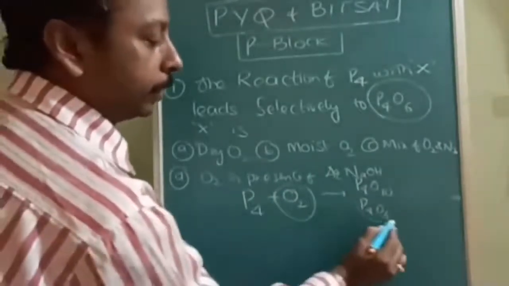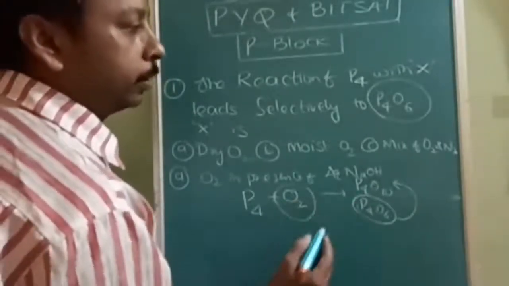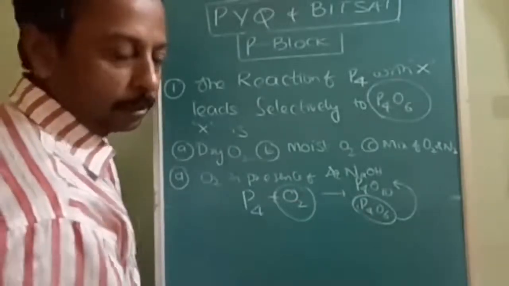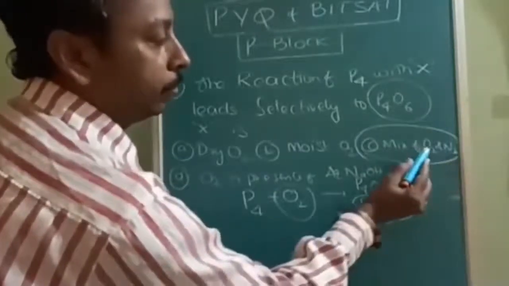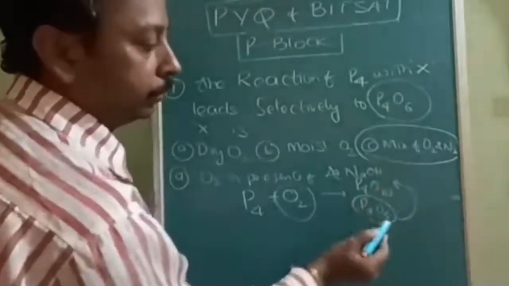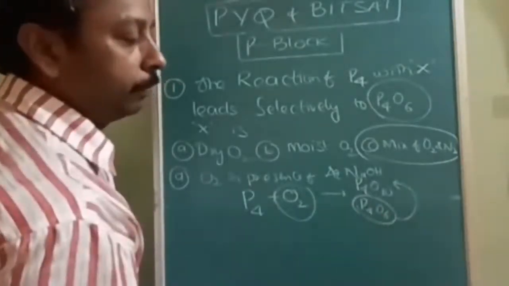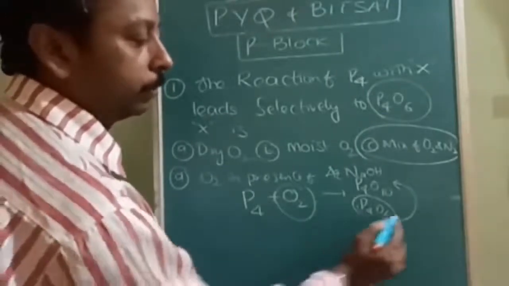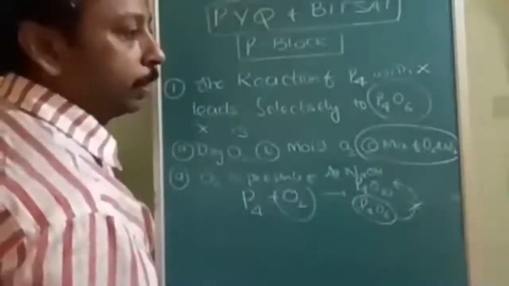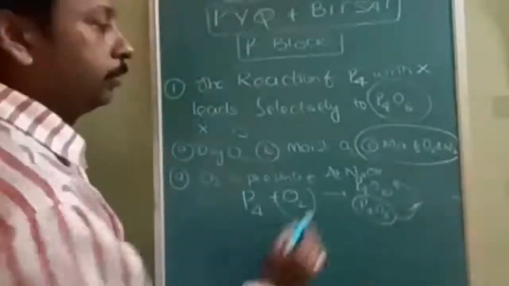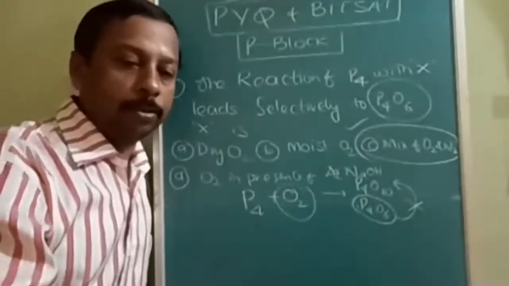If we want to restrict the reaction to prevent formation of P4O10, the oxygen is to be mixed with some inert substance. That inert substance is nitrogen. The presence of nitrogen reduces the quantity of oxygen, therefore the reaction will stop at P4O6 only. This reaction is not possible otherwise, because some amount of the mixture is nitrogen. So what is the answer? C is the answer. Why is it C? What is the reason? Is it understood?